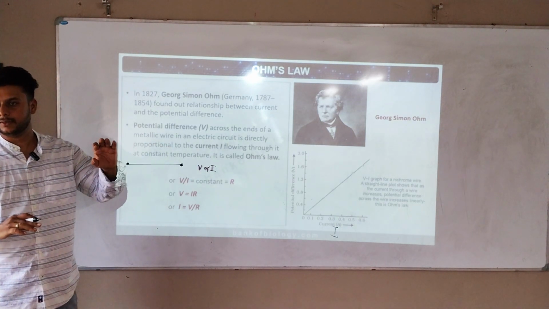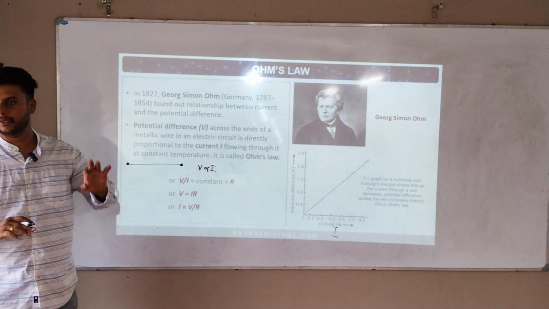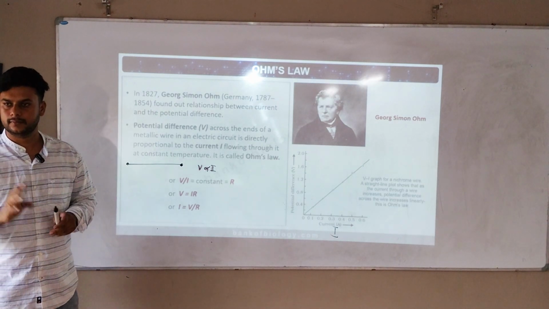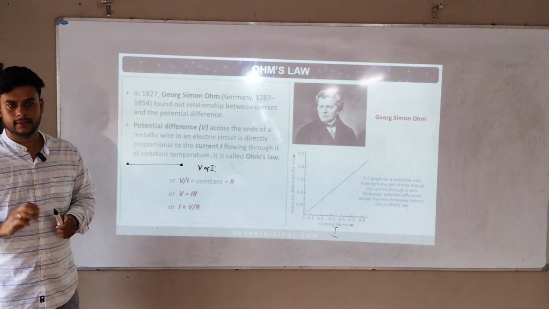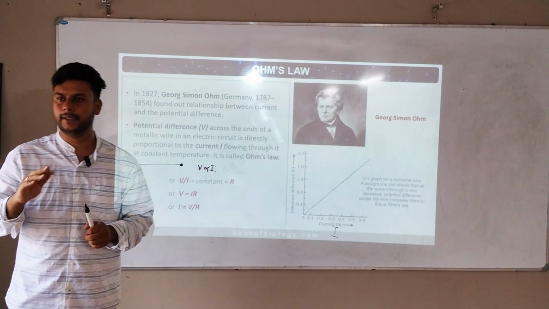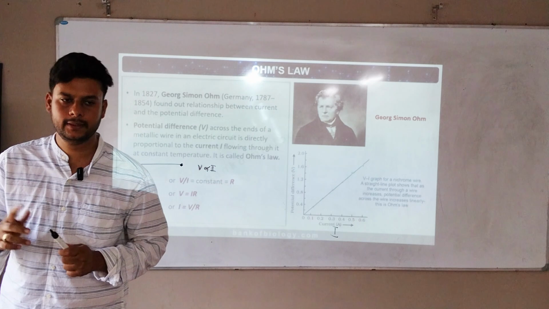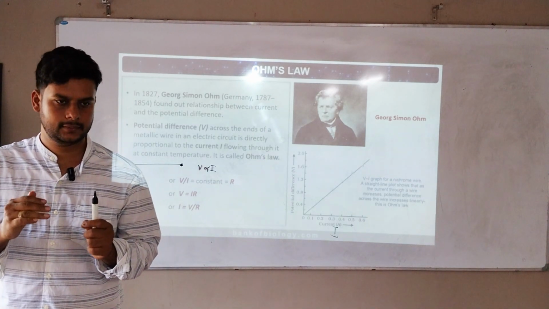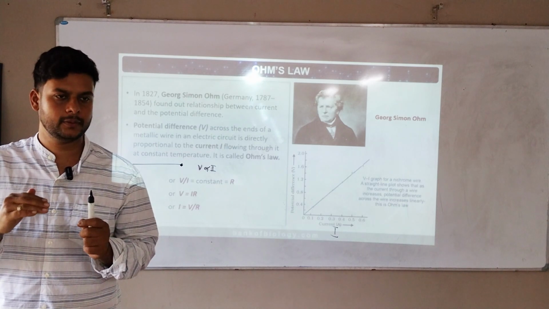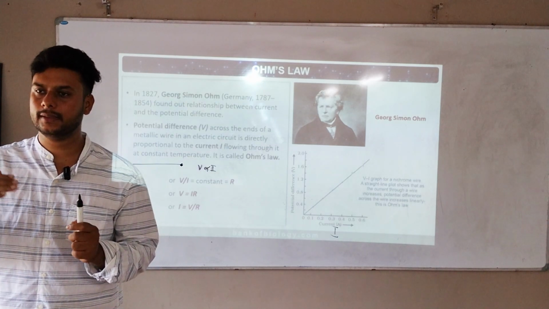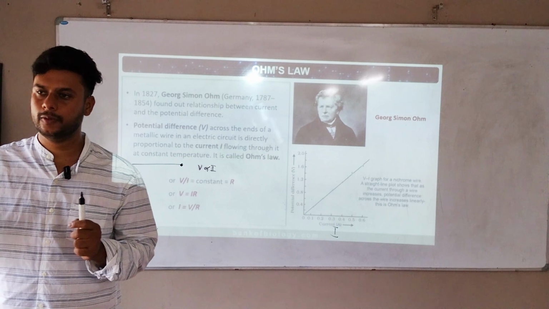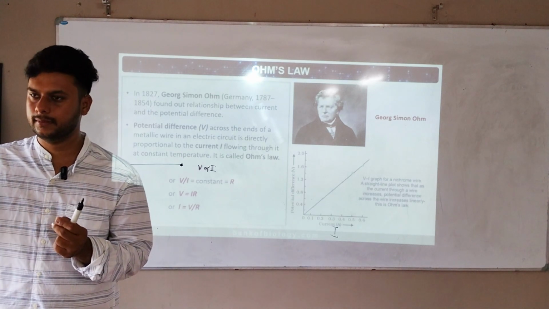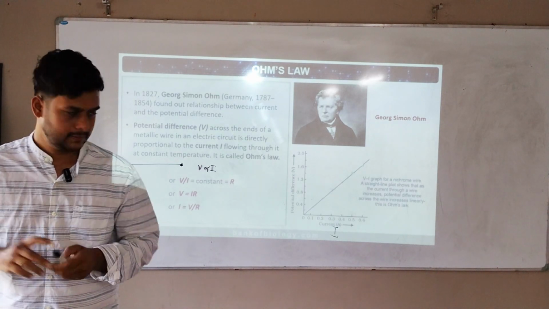If I keep increasing or decreasing the temperature of a metal, will its resistance change or not? Think about it. Resistance depends on the heat you give to the body. If the metallic wire is very hot, current will pass easily. The colder it gets, the more the resistance keeps increasing. So the temperature should be constant.